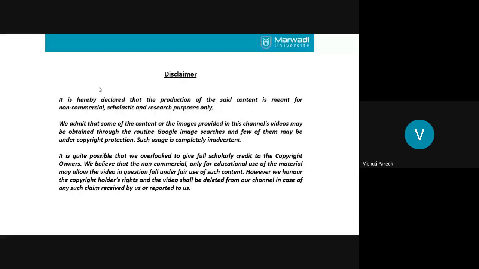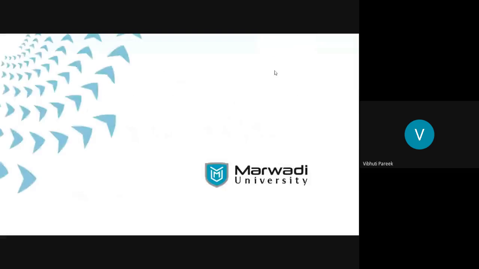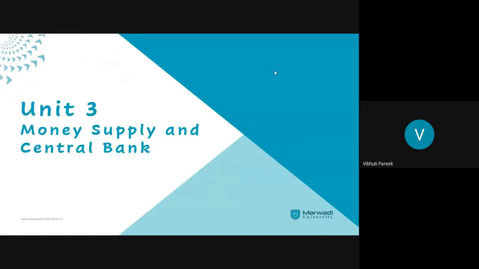And in our today's lecture, as yesterday we have completed the second unit, we'll be starting with a fresh unit, that is unit number 3. So what is there in your unit number 3? Let's see. Your unit 3 is about the money supply and central bank.